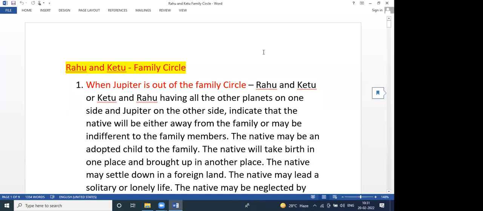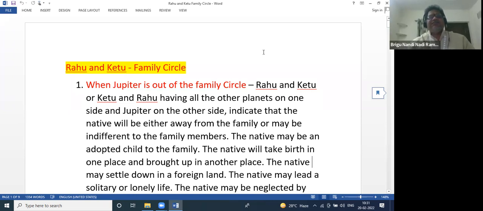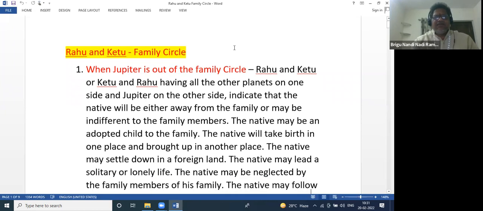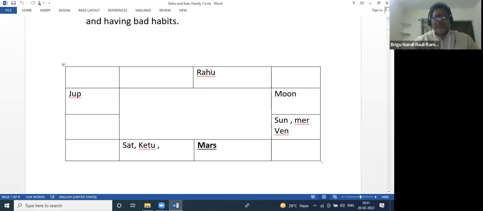Okay. So, welcome to the world of Nadi astrology, and today we are going to learn some unrevealed techniques of Brahman and Nadi, some secret techniques of Brahman and Nadi, and Rahu Ketu family circle. What do you mean by family circle? Generally, when we take a horoscope, Rahu Ketu, one side all the planets are posited and only one or two planets outside. For example, in this chart, Jupiter is only outside of Rahu Ketu family.